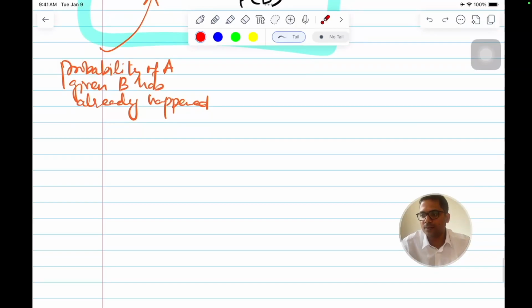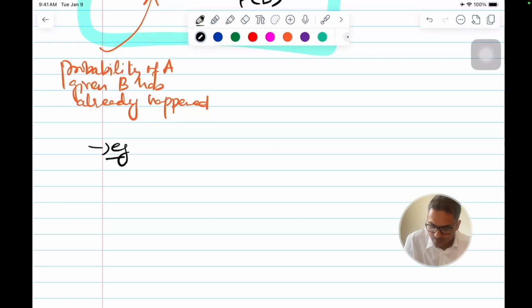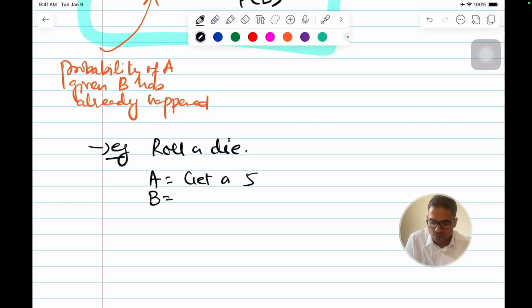For example, I roll a die, and I'll define two events. A is I get a 5, and B is I get an odd number.